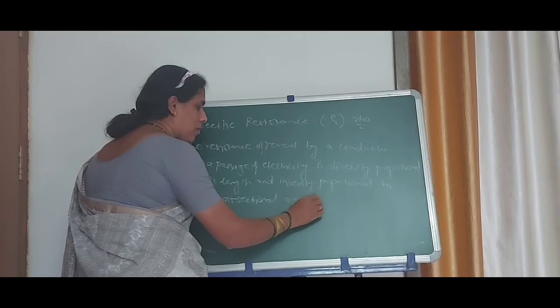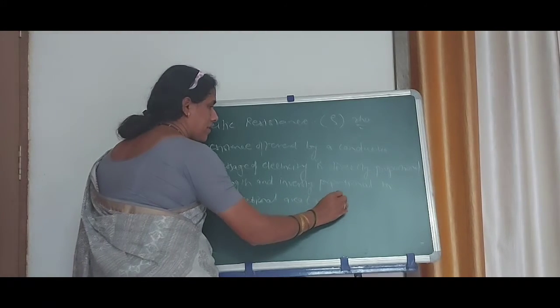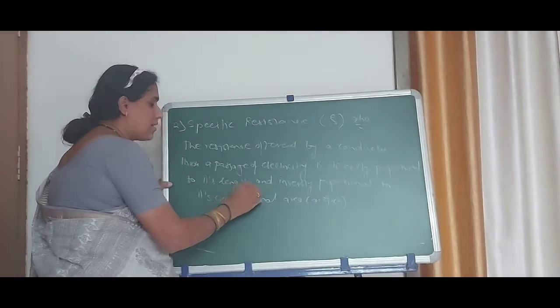Area is in square centimeter, and length is in centimeter.